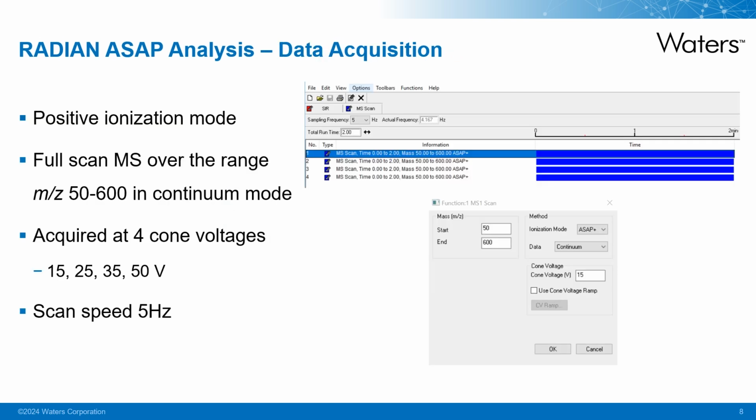Data is acquired in positive ionization mode. Mass detection is performed using full scan MS over the range mass to charge 50 to 600. To further enhance the specificity, the data is acquired simultaneously over 4 differing cone voltages. This results in fragmentation and generation of both the precursor and product ions for the compounds.